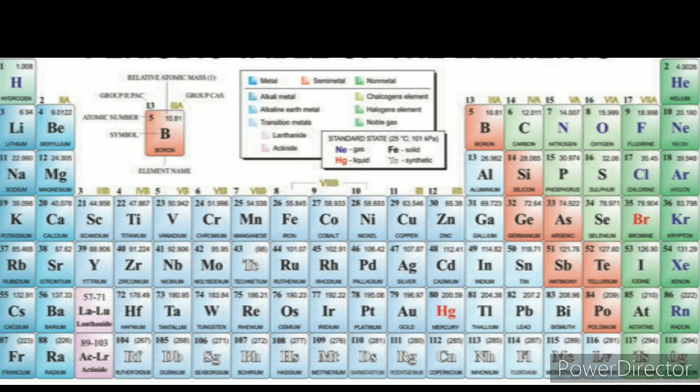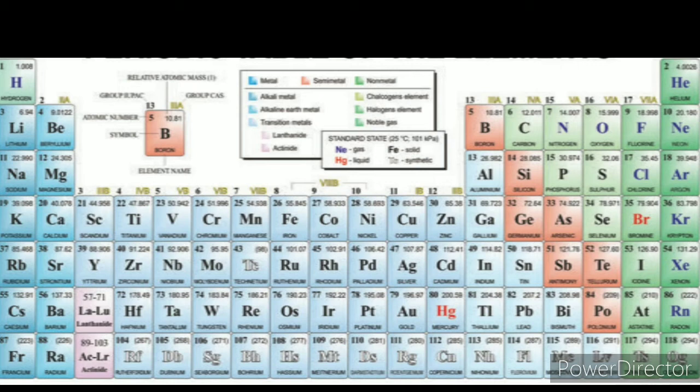But what is the state of hydrogen? Hydrogen is a non-metal in the gaseous state. What is the red color? Some elements are shown in red. They are called metalloids. Only a few elements are in red color, and they are called metalloids.